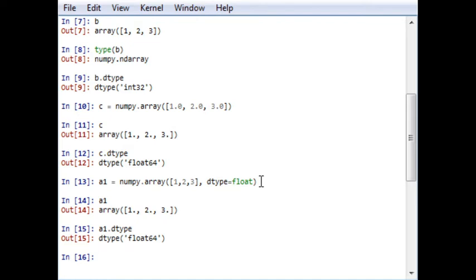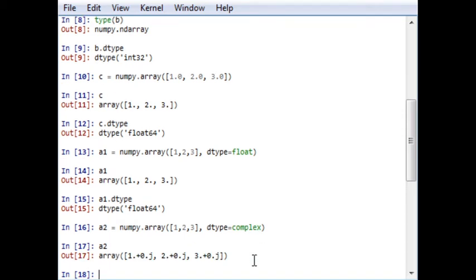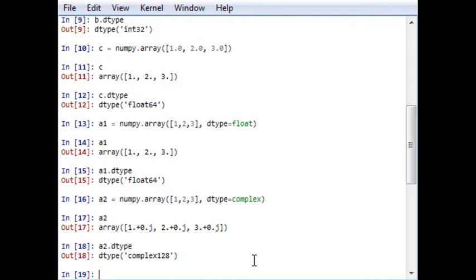The same thing happens for another data type too. For example, instead of a1, let me say a2, and I want to write complex. Complex is also one of the data types which we have already discussed previously. So here a2 has been created, but it is a complex data type. And if I write a2.dtype, it gives complex128. So ndarray is important by creation of an array. So let's move further.